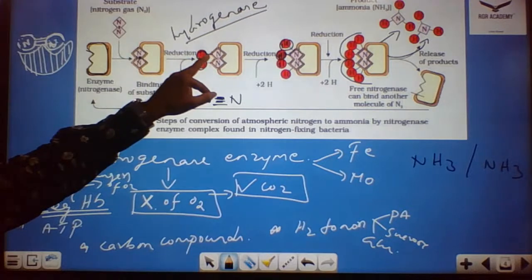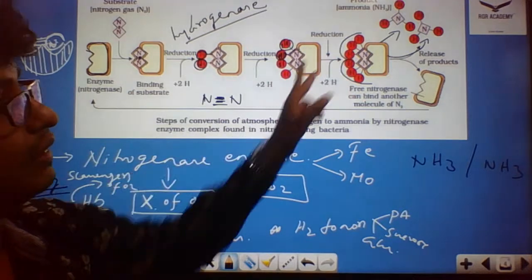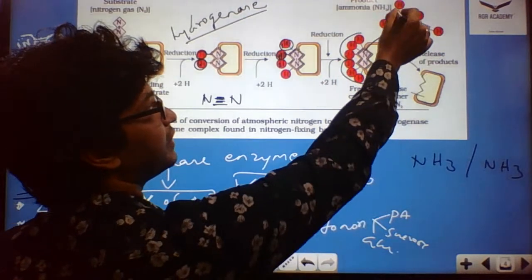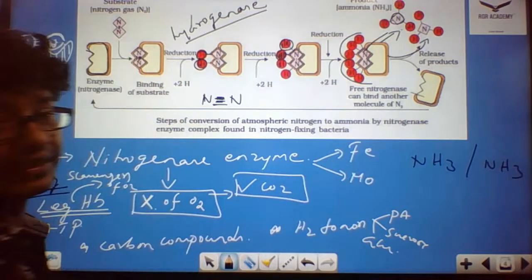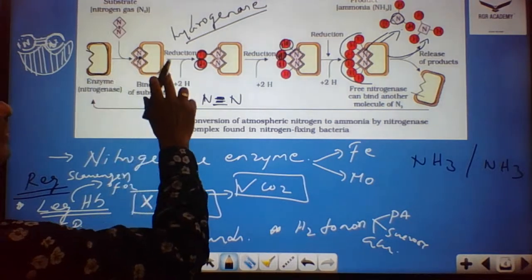So what happens? 3 hydrogen bonds will become 2, then 2 will become 1, then 1 will become null. Then it will be carried with the 3 hydrogens, and the product will be formed. One nitrogen is surrounded by 3 H over here. So this is NH3. This is how the product is getting formed, that is ammonia. Ammonia is getting formed by means of the nitrogenase enzyme.